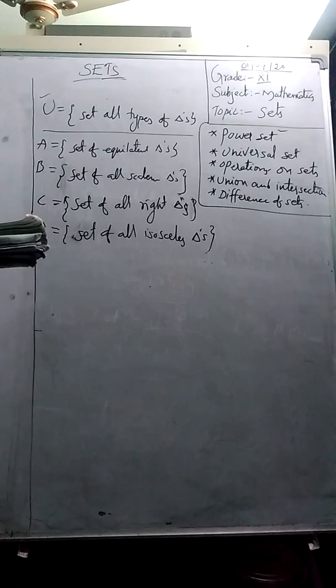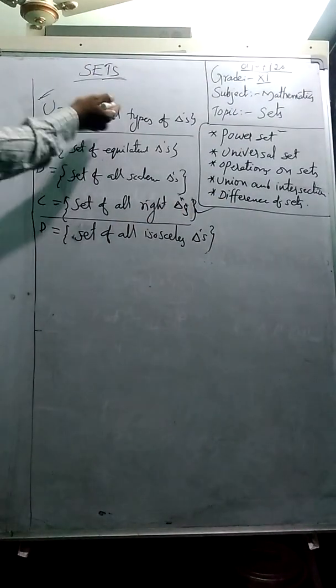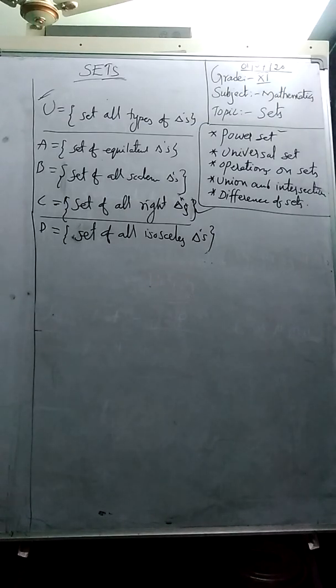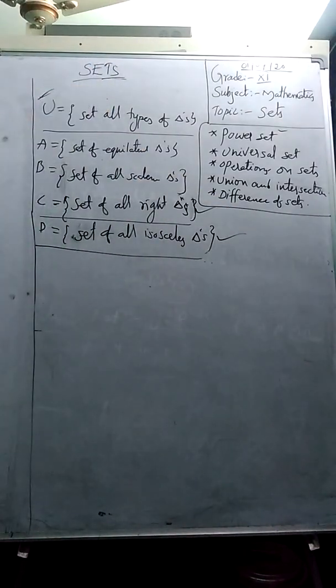And some problems are given. What universal set would you propose for each of the following? The first one given is the set of right triangles. If you take the set of all right triangles, the universal set should be the set of all triangles only, no other possibility. For the set of isosceles triangles, just now I said, the universal set is also the set of all triangles. In this manner you can write.